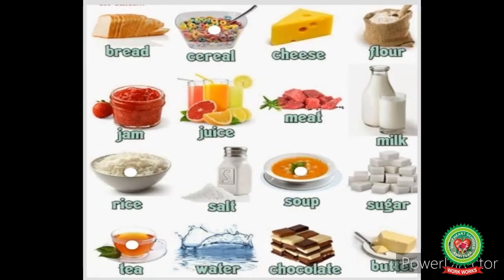So students, observe the following picture. Can you count the number of salt, soup, meat, flour, milk, sugar, tea, rice, jam in this picture?